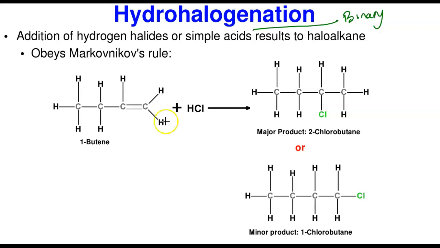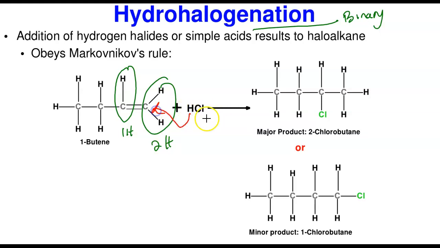Now, of course, this obeys the rule. Let's see what happens here. Again, if you look at this, this has only one hydrogen, and this has two hydrogens. What is going to happen here is that hydrogen will go to the carbon with more hydrogens, and chlorine will go to this place to form this. So chlorine goes at this point, hydrogen comes at this point. This is the major reaction product.